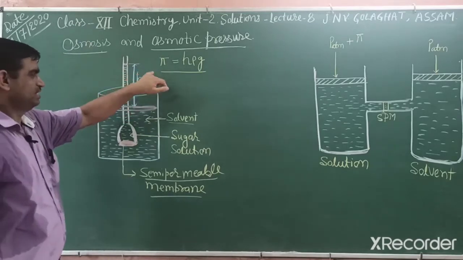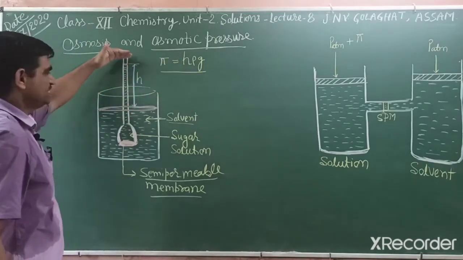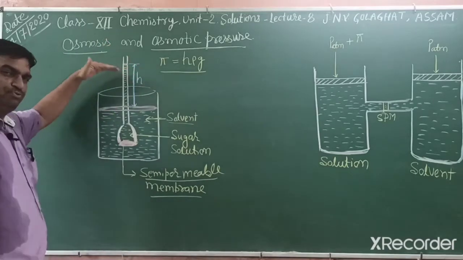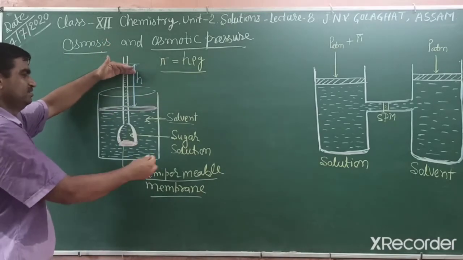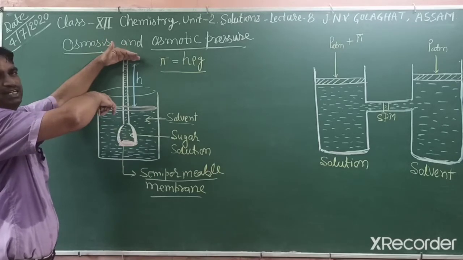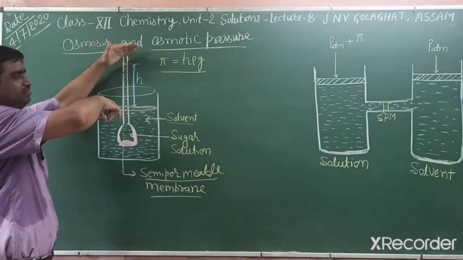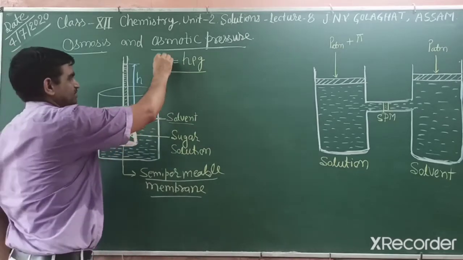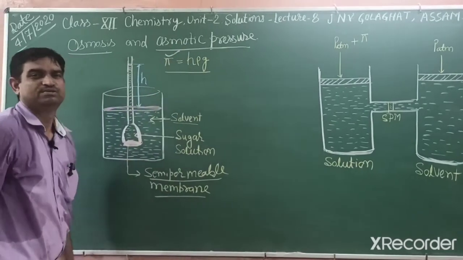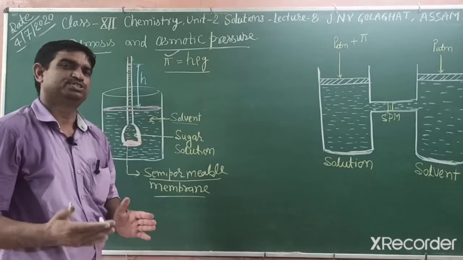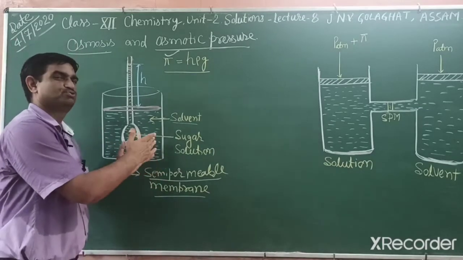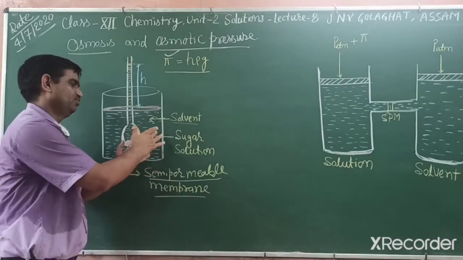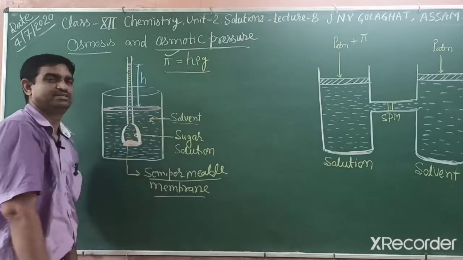If we apply some pressure on this side, because the upper side creates a pressure, that pressure decreases the further movement of particles. That is known as osmotic pressure. You can say osmosis is a process of movement of solvent particles from lower concentration to higher concentration.